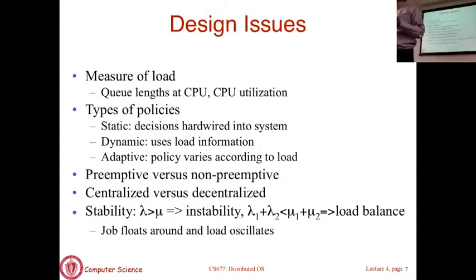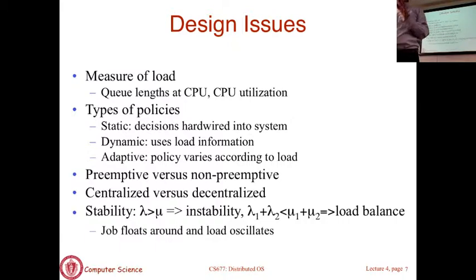What your scheduling algorithm does is itself changing: in one regime we use one algorithm, in another regime we use another algorithm. Those are referred to as adaptive policies. We'll look at examples of all of these. Policies here can be preemptive or non-preemptive, an important distinction. Let me pause there and explain that.